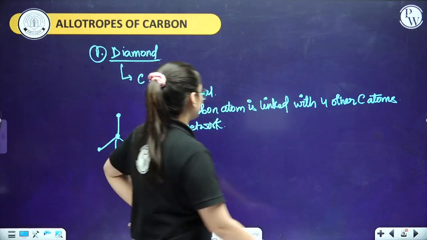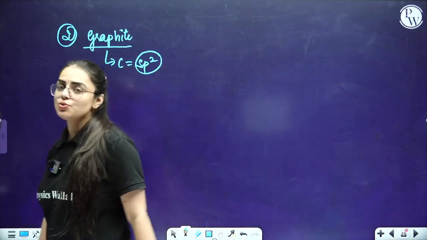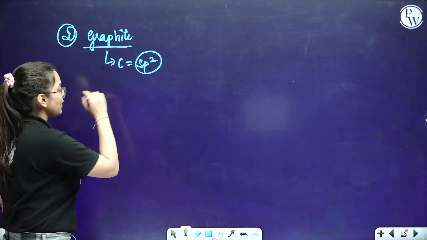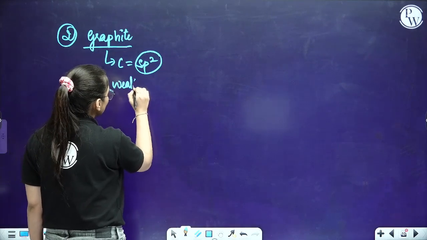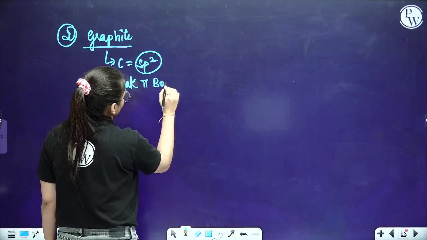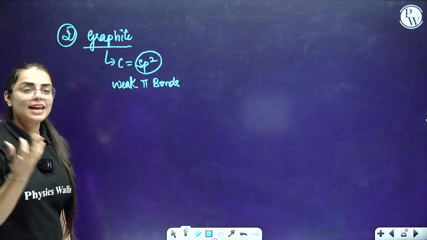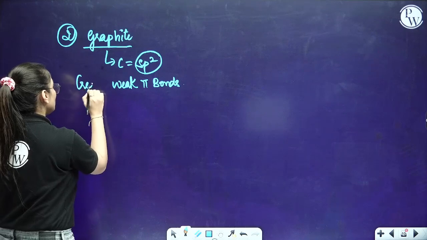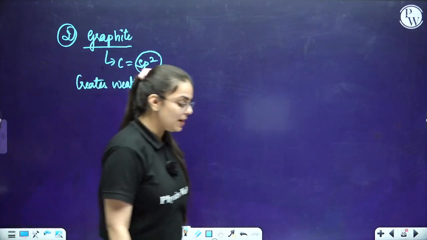Okay. So now I'm going to write about graphite. As I've already told you, it is sp2 hybridized, students. If you want to mention what exactly is happening, why it is sp2, it is because it creates weak pi bonds, due to which its hybridization is sp2.